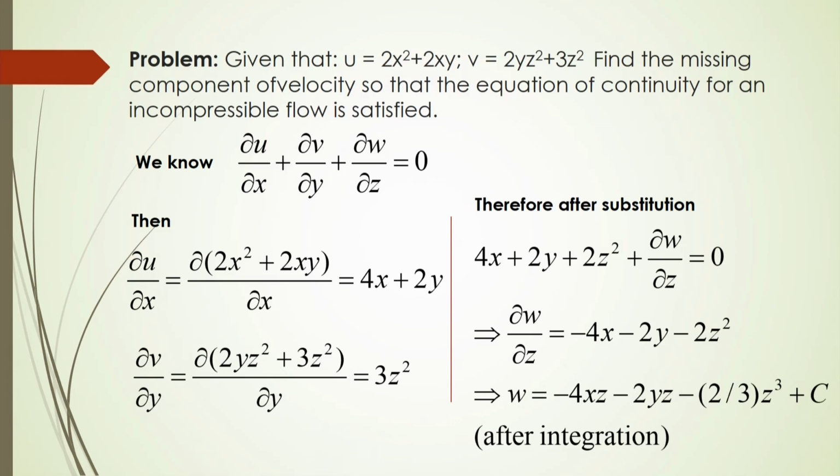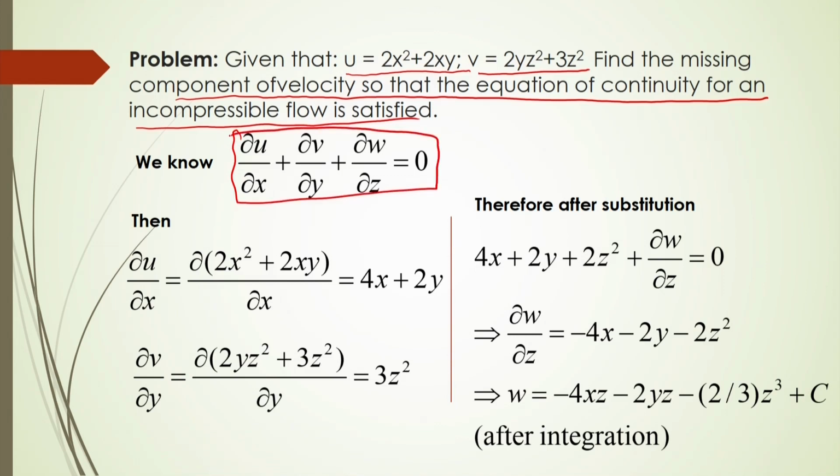Another example, whether this 3-dimensional flow will follow the continuity equation or not. Let it be given that in the x direction the velocity distribution is u, and in the y direction the velocity distribution is v. Now, find the missing component of velocity, so that the equation of continuity for the incompressible fluid will be satisfied. So, very interesting, we know that the 3-dimensional continuity equation, summation of the velocity gradient in all directions, should be equal to 0.